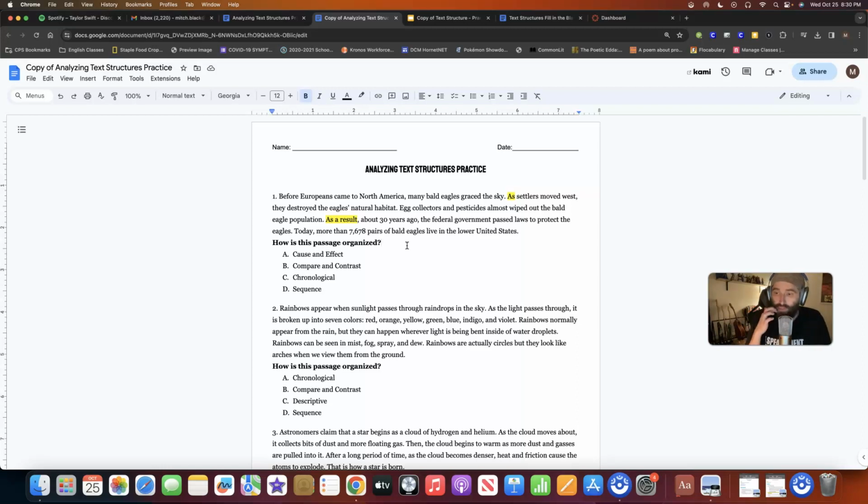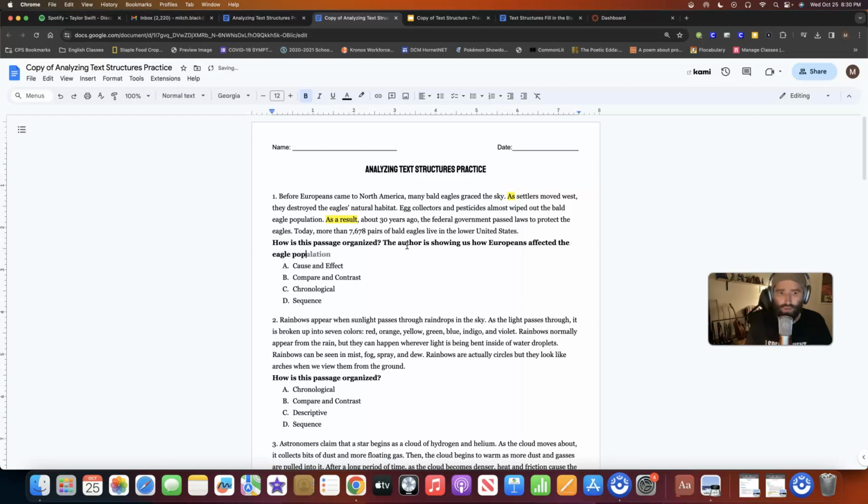And the cause and effect relationship is how the author is showing us how Europeans affected the eagle population of North America and what the government did as a result.